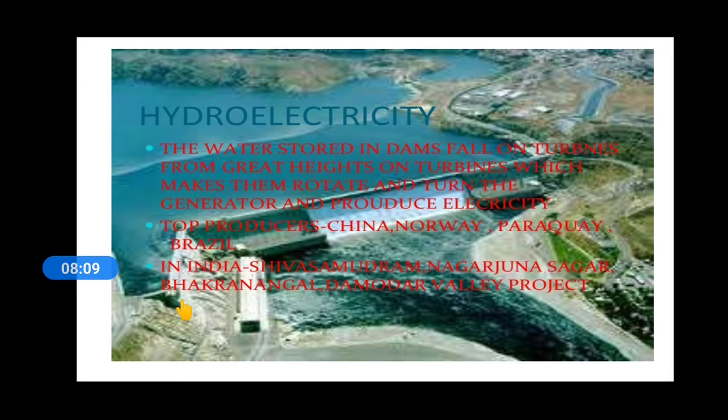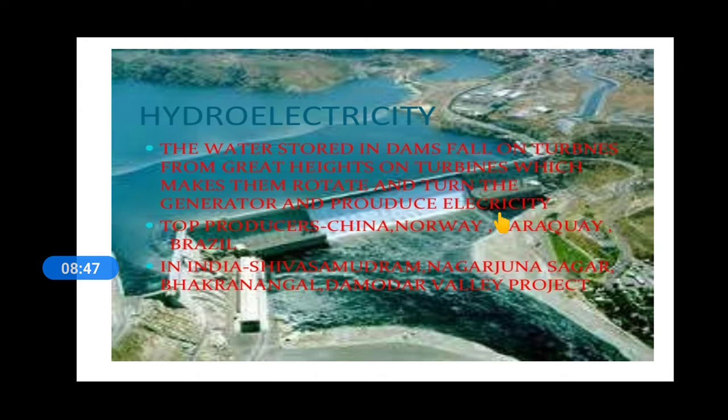Hydropower. Hydro means water. So the electricity generated with the help of water is known as hydropower. The water stored in the dam falls on the turbines from a great height, which makes them rotate and turn the generator and produces electricity. The turbines are located at a height. The water falls from the great height with force, and so the turbine starts moving, and this turbine lets the electricity generate.